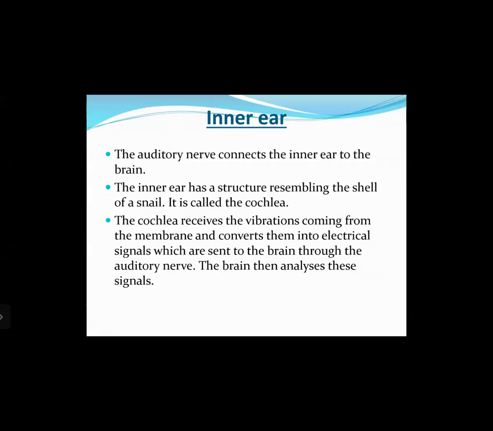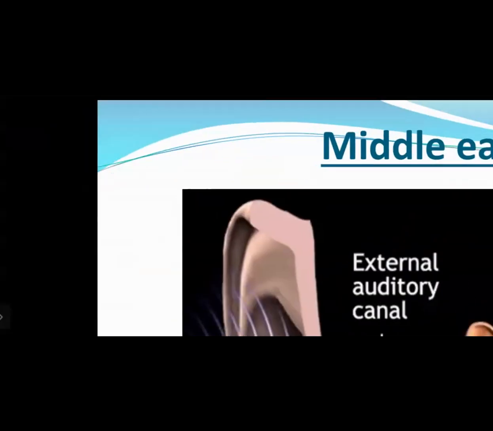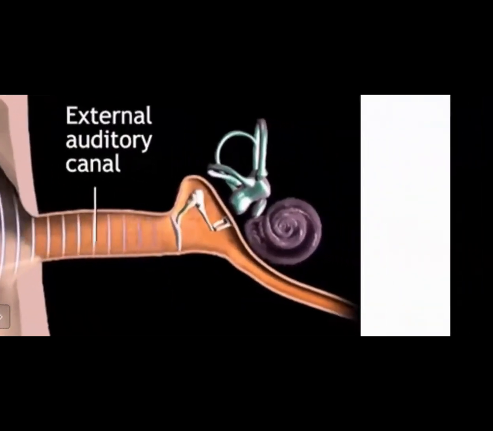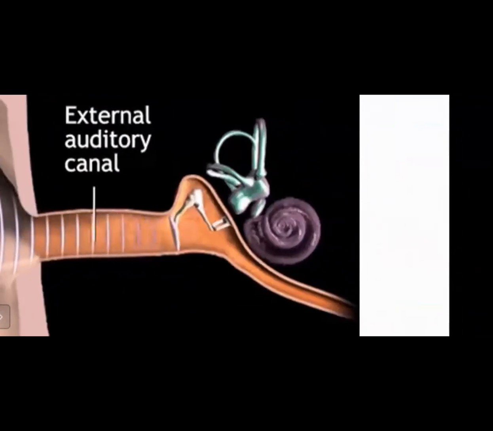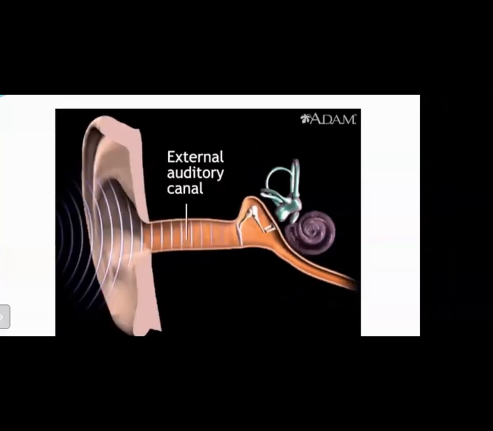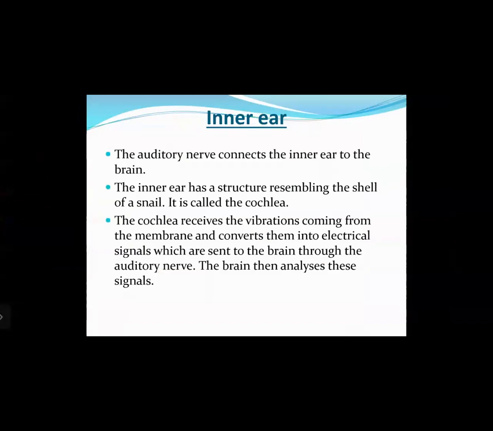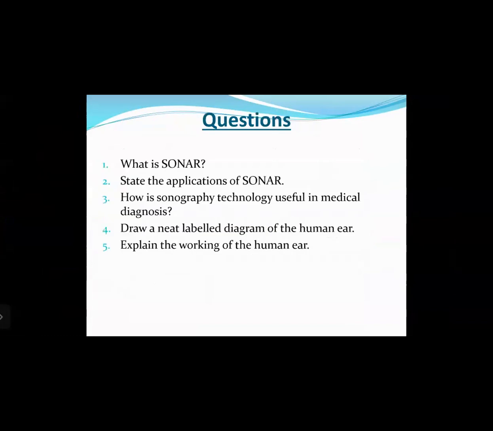So here, once the eardrum vibrates, it will transfer these vibrations onto the set of three bones. The set of these three bones will transfer these vibrations to the cochlea, which is this spiral purple colored part. In reality, it's not purple colored, it's just shown here in the form of the diagram. The spiral part will take these vibrations, and they are converted into electrical signals, which are sent through the auditory nerve to the brain. Then the brain will analyze this, and we will get the sensation of hearing, and we perceive it as sound, right?